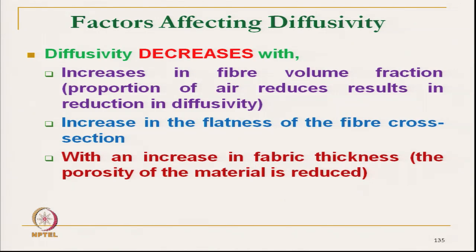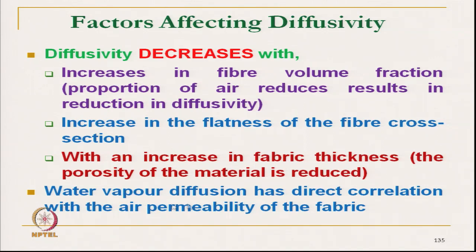As the fabric thickness increases, the flow path will be longer, so the diffusivity of the fabric decreases. Also this is reducing the porosity of the fabric, and water vapor diffusivity has direct correlation with the air permeability. So, all these factors, if we see, are related with the air permeability.